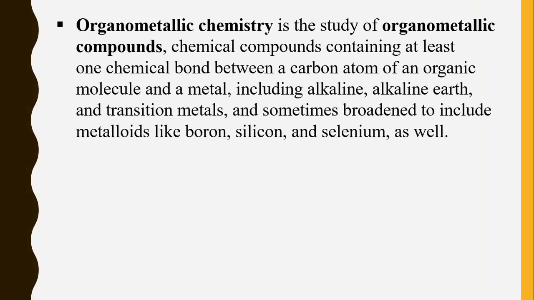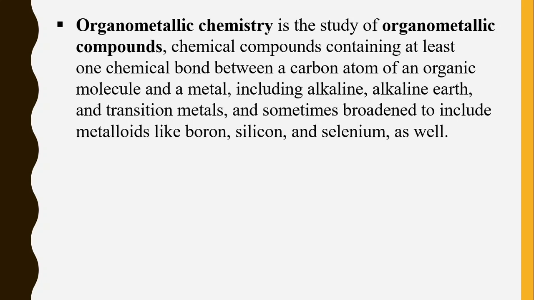So first, you should know what is meant by organometallic chemistry. It is a combination of two words, organo and metallic. Organometallic chemistry is a bridge between organic chemistry and inorganic chemistry because it includes both the chemistries at the intermediate level. So organo means organic and metallic comes from inorganic chemistry. That's why it is called a bridge of organic chemistry and inorganic chemistry.